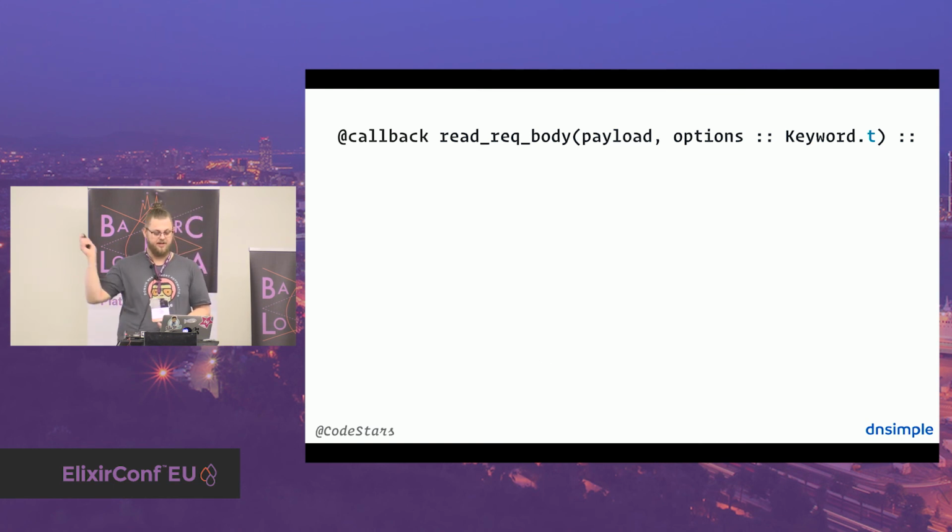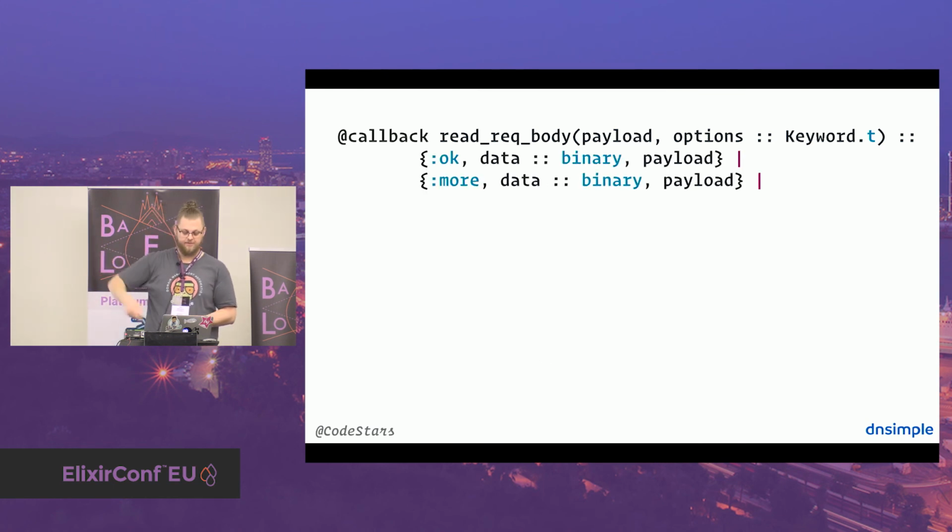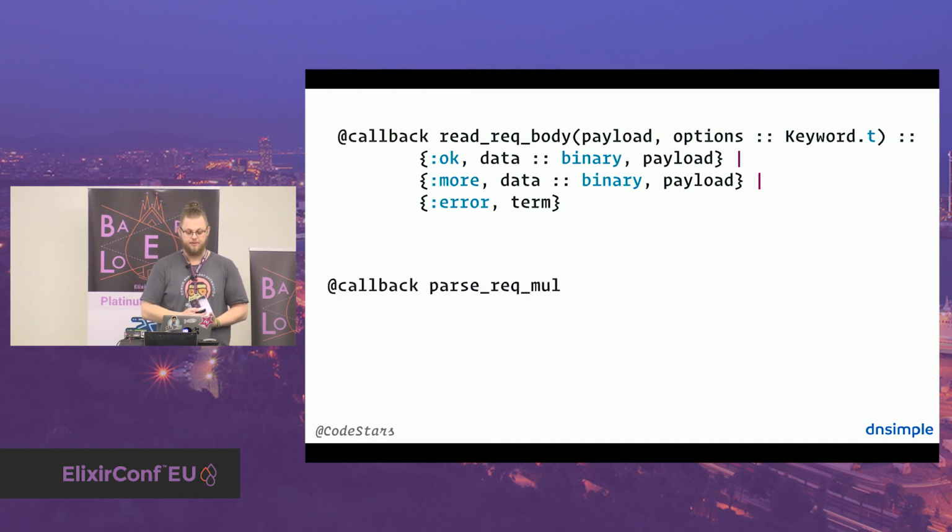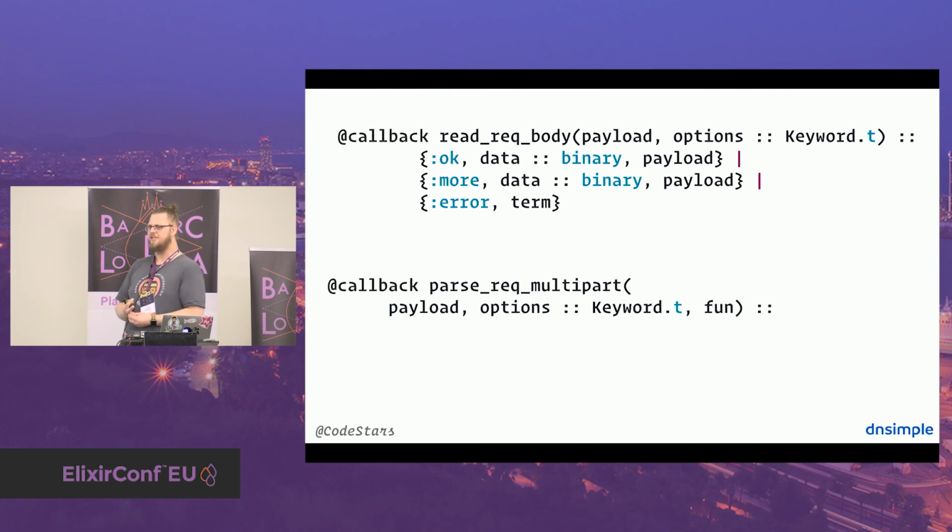It has a more complicated way of returning, or multiple ways of returning. And then you also have parse request multipart. HTTP multipart is basically how they made multiple file uploads work in HTTP. I think it's real bullshit. But it's really complicated. It's just a really complicated thing. And this is how plug supports that.